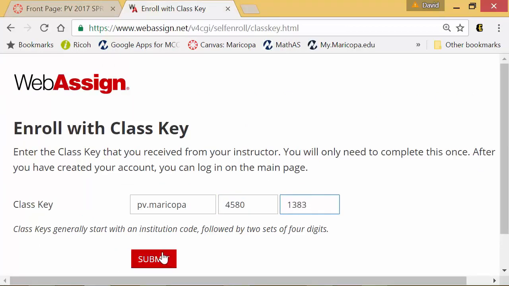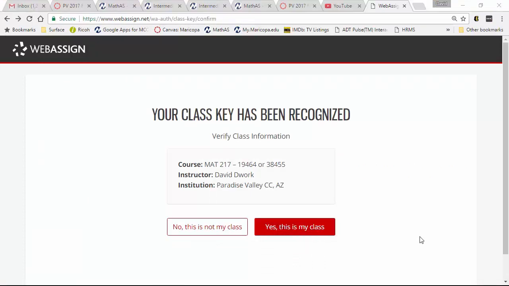When you hit submit, you should now see a window that looks something like this. Verify that you are in the correct course. It is showing the correct section number for whatever course you enrolled in. If it's not, contact your teacher and make sure that you have the right number from the previous screen. And make sure you use the one that was from your course and not the one I was typing in the video. Now, all right, we're going to click, yes, this is my class.